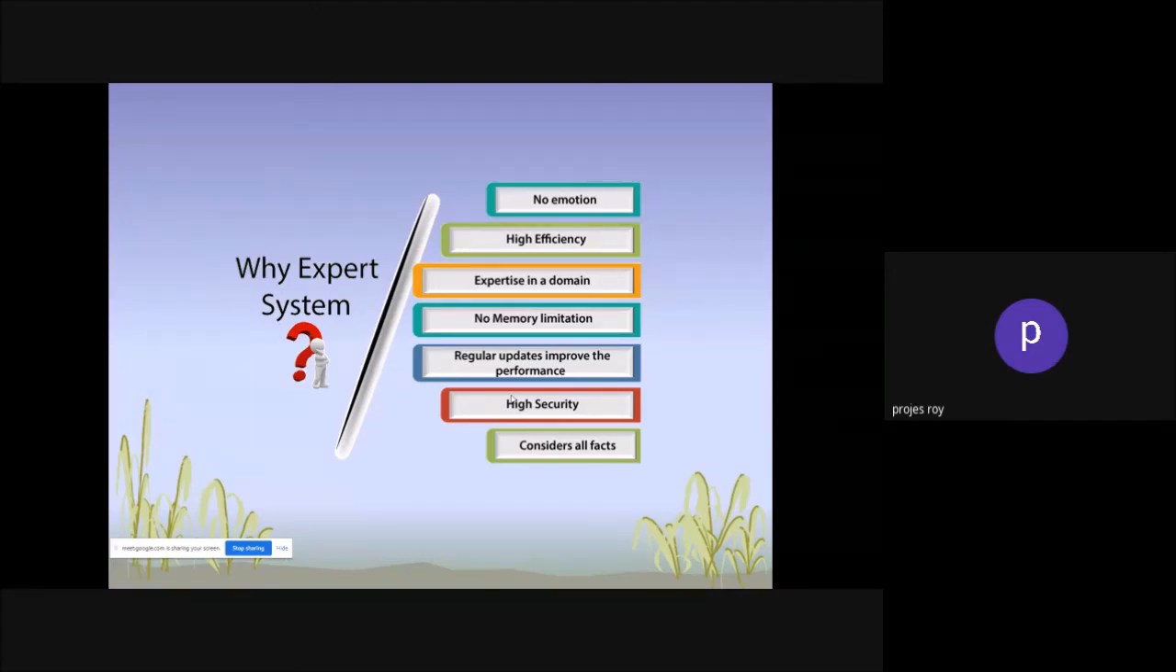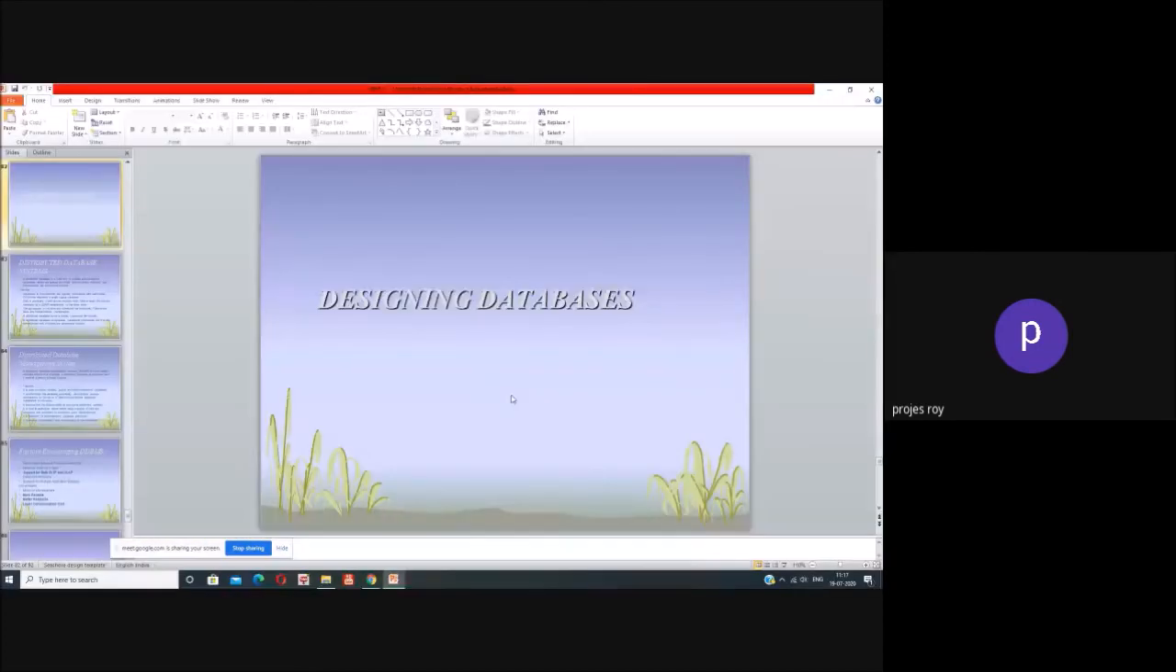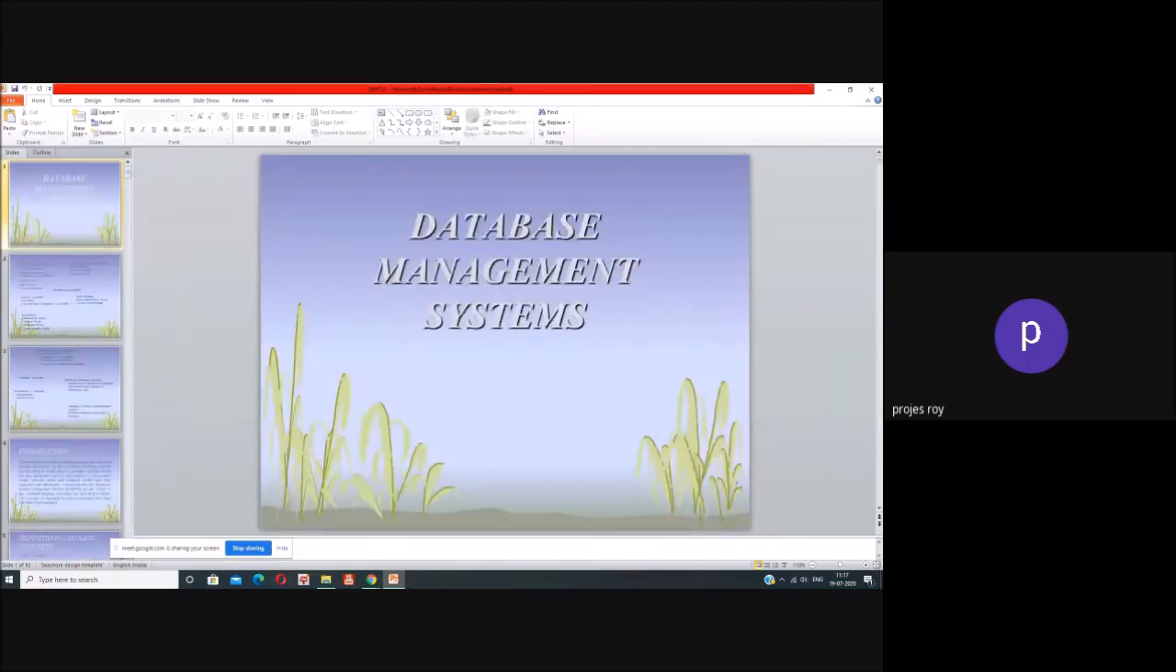Then, consider all facts. In an expert system, they evaluate every aspect of a system, analyze it, apply expertise, and then give it back to the end user. So this is the way the expert system works. This is all about designing a database structure and database management system.